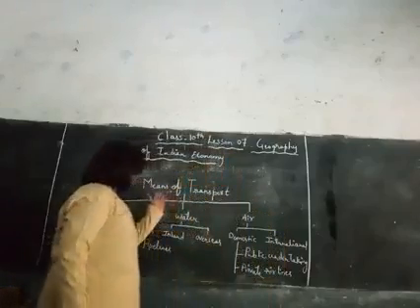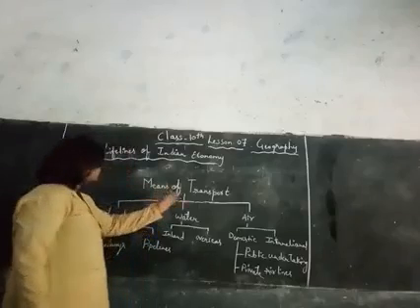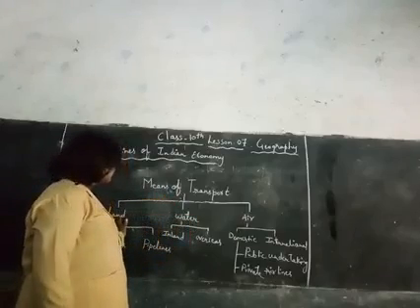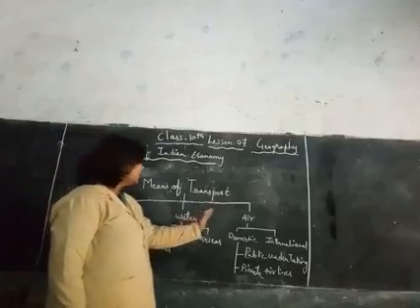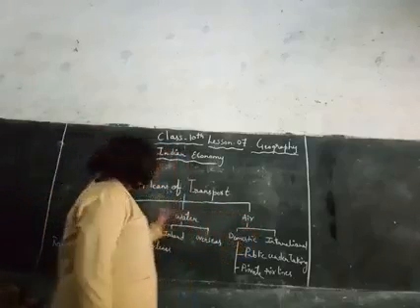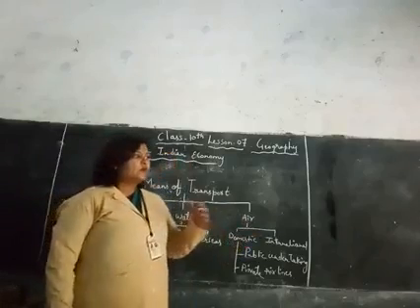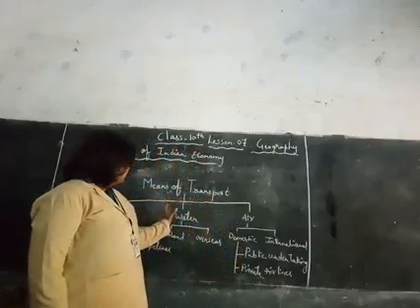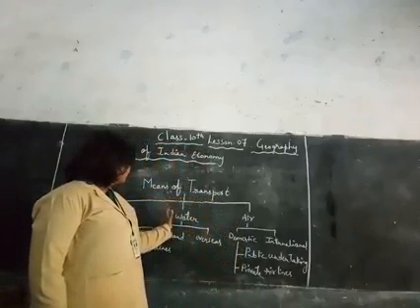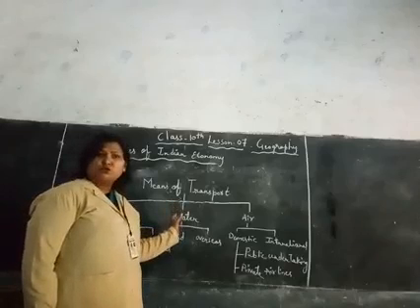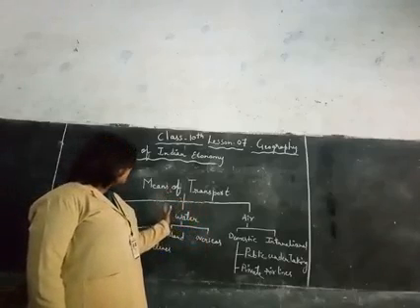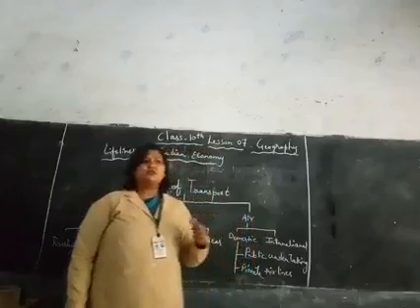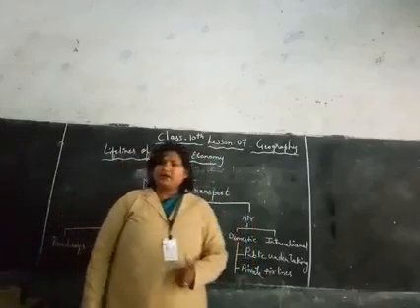As you see in this chart, there are mainly three types of transport. First is land transport, second is water transport, and third is air transport. Land transport means the transport for which we normally use land. Water transport is the transport used by waterways, and the transport used by airways is known as air transport.